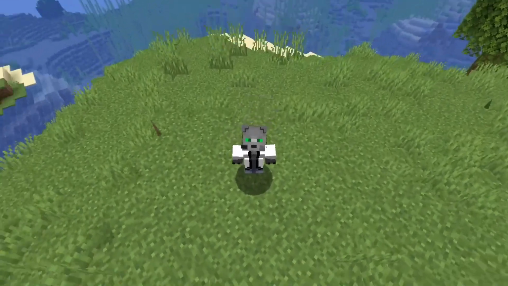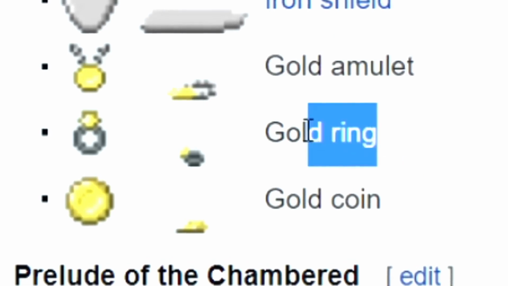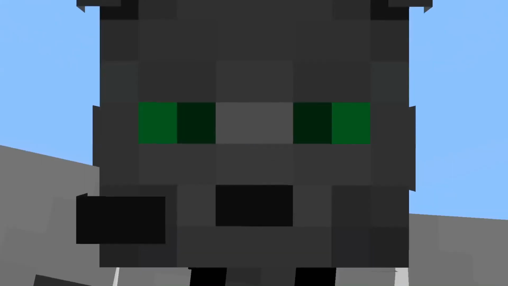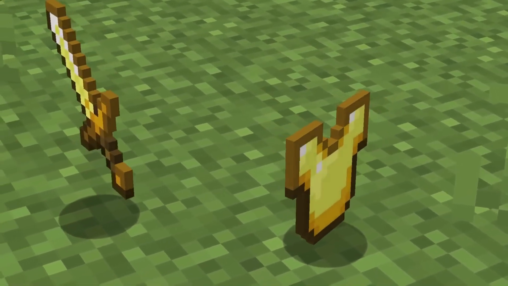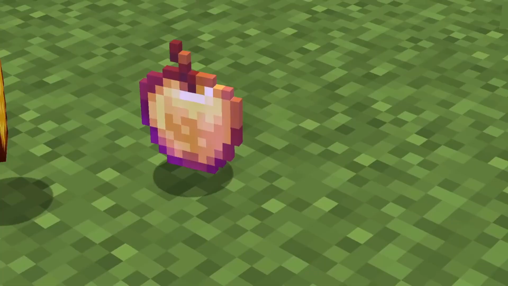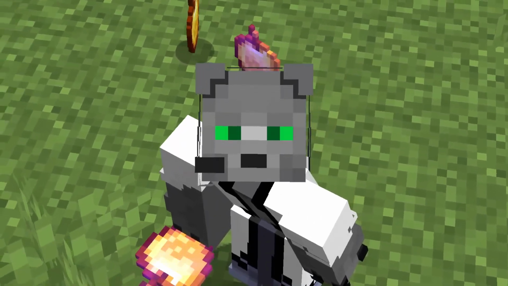Something very curious is that in Chambered we had gold objects, such as gold amulets, gold rings, gold coins, which also inspired Minecraft's gold items, including gold armor and tools, but also the golden clock, the pressure plates, or most importantly the normal golden apples and the enchanted apples of Notch. Gold has always been iconic of Notch's games.